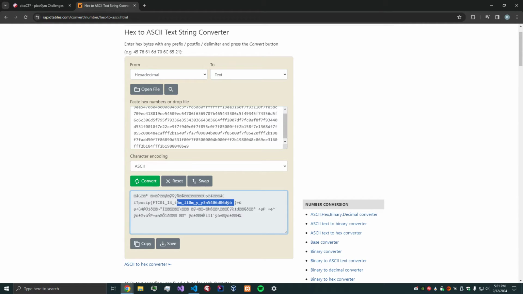And this is seemingly our flag. Now the problem is, why is it backwards? Well, we can guess that this program is printing out in little endian format instead of big endian. Little endian is least significant byte first, which is why this is reversed.